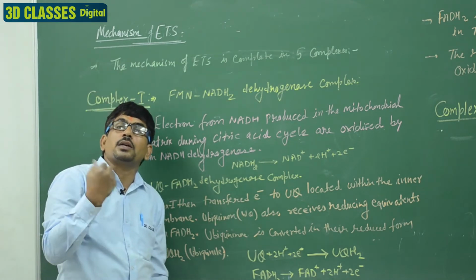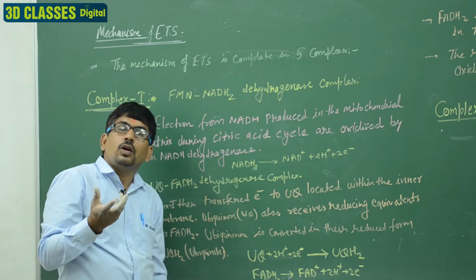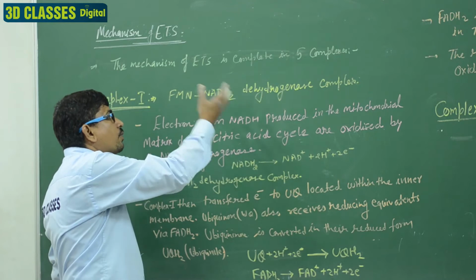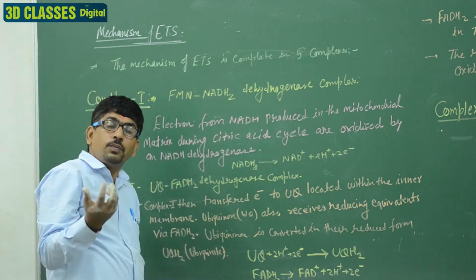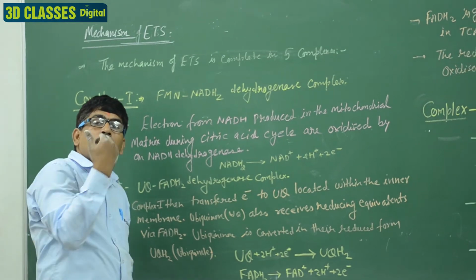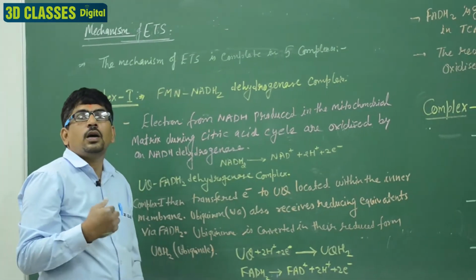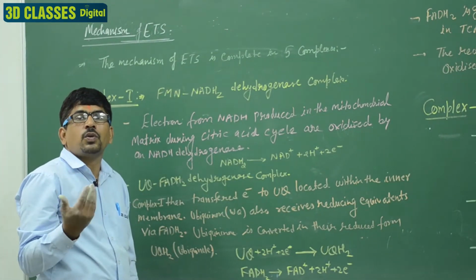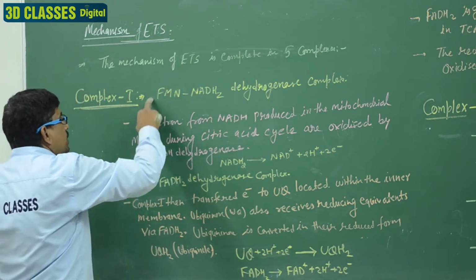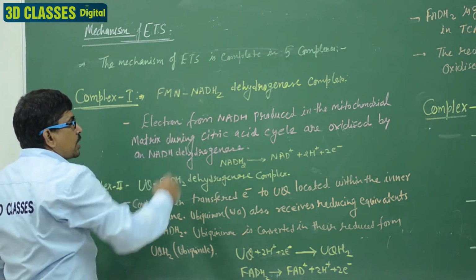ETS में इलेक्ट्रॉन आया कहाँ से? तो what is the role? What is the start of the ETS? कैसे होगा? When the electrons are formed? इलेक्ट्रॉन कैसे फॉर्म होगा? The electrons are formed by the oxidation of the electron donor NADH2 or FADH2. So here, FMN is the electron carrier and NADH2 is the electron donor.